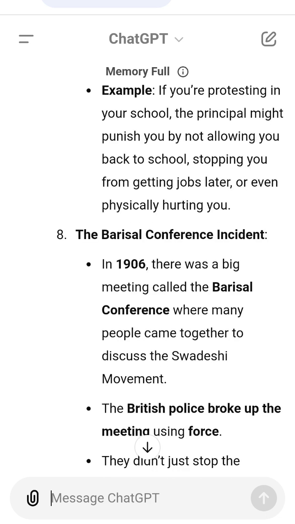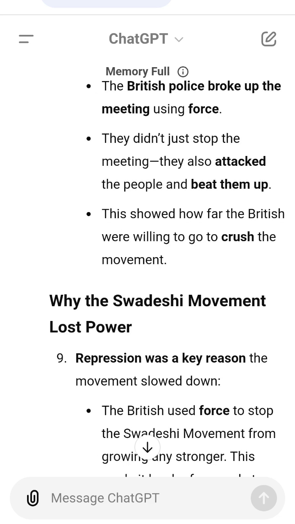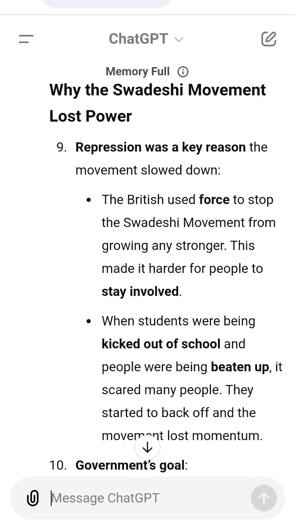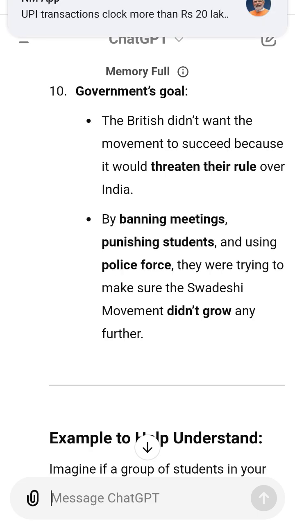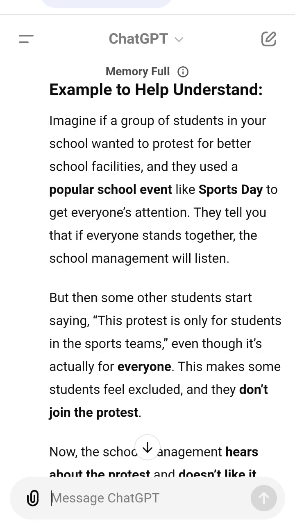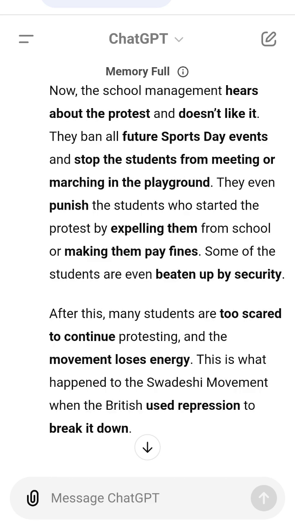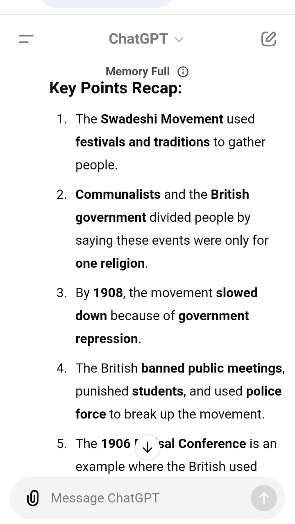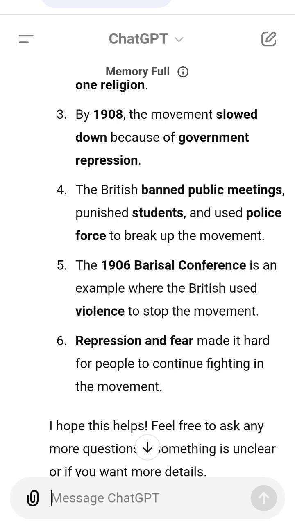Key points recap. 1. The Swadeshi movement used festivals and traditions to gather people. 2. Communalists and the British government divided people by saying these events were only for one religion. 3. By 1908, the movement slowed down because of government repression. 4. The British banned public meetings, punished students, and used police force to break up the movement. 5. The 1906 Barisal Conference is an example where the British used violence to stop the movement. 6. Repression and fear made it hard for people to continue fighting in the movement.